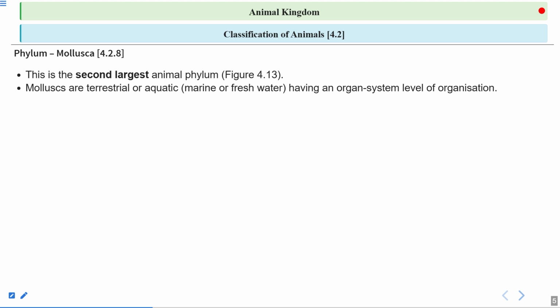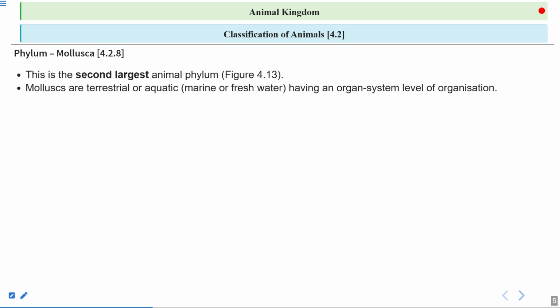Mollusca are terrestrial or aquatic. They can be terrestrial; they are found on land. So they are considered terrestrial organisms. And many of the individuals we see in the aquatic environment, right? In the aquatic environment, they are found in both marine as well as fresh water. Fresh water means no salt is dissolved in it. And if you talk about the marine environment, then it is ocean and sea, right?